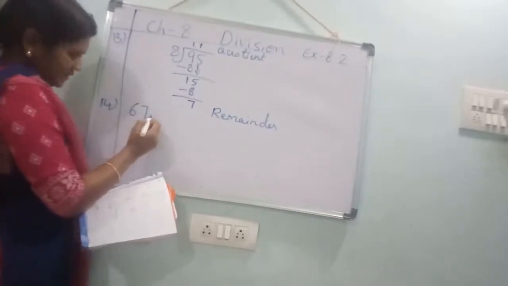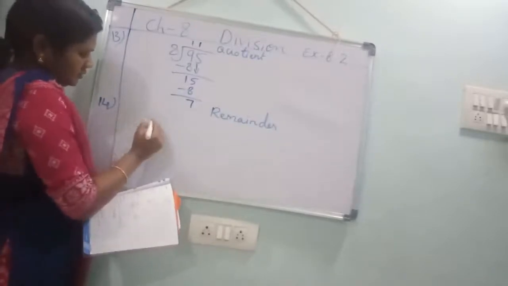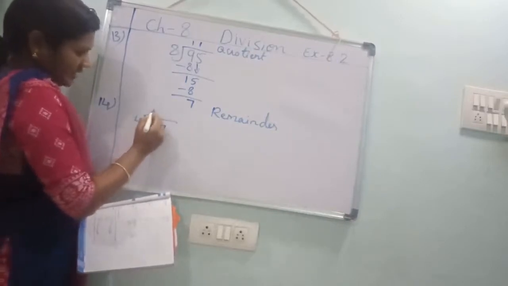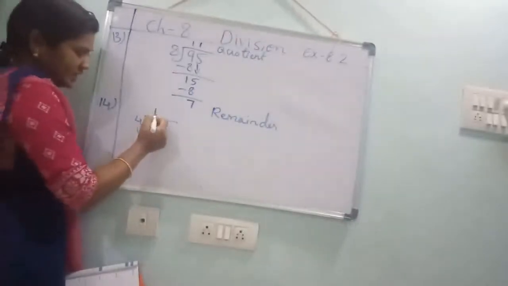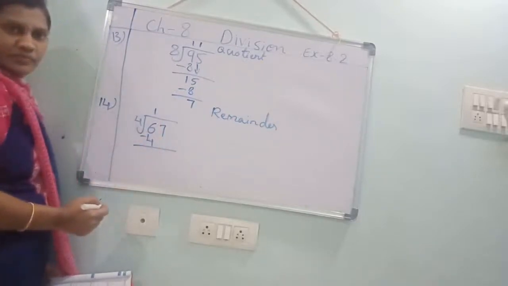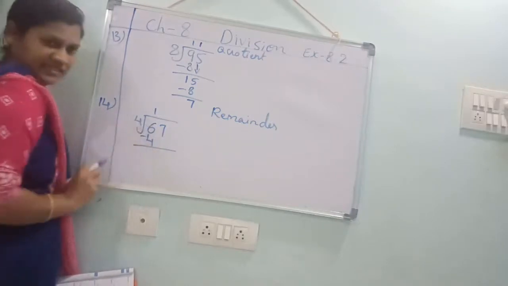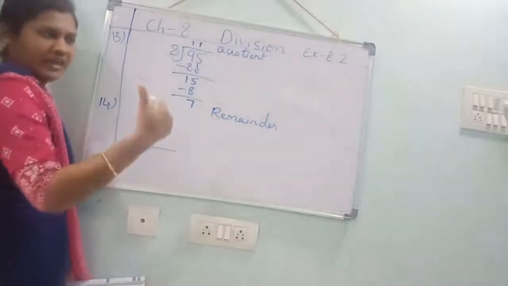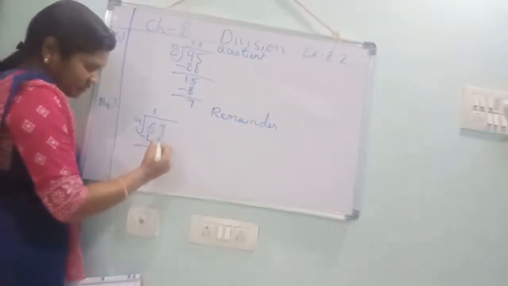66 by 4. 4 ones are 4, 4 twos are 8 will come. Can't take 8 because we should take 4 ones. 4 ones are 4. 6 minus 4. See here 4, here 6. From 4 you should count up to 6: 5, 6. How many fingers came? 2. The 2 you should write. This 7 you should take down.